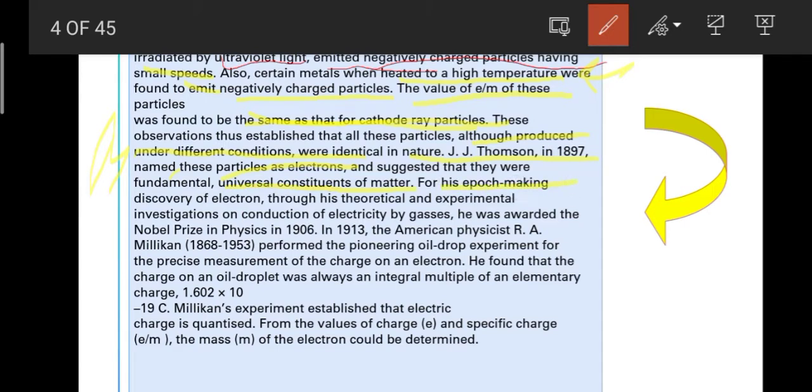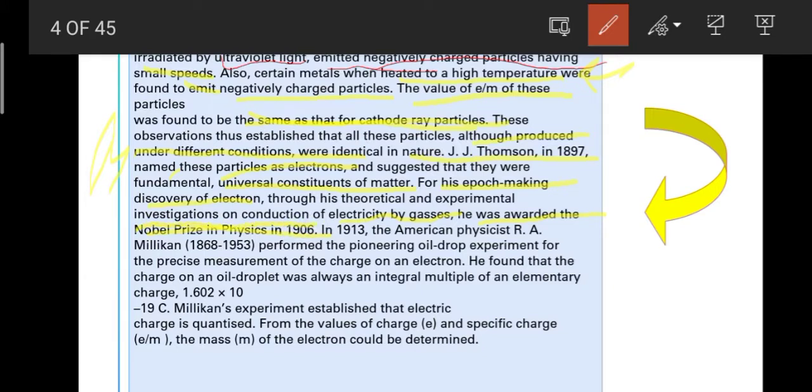For his epoch-making discovery of the electron, through his theoretical and experimental investigations on conduction of electricity by gases, he was awarded the Nobel Prize in Physics in 1906. Just highlight this point.